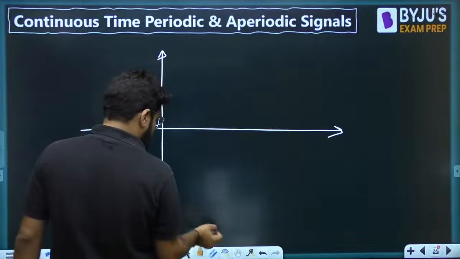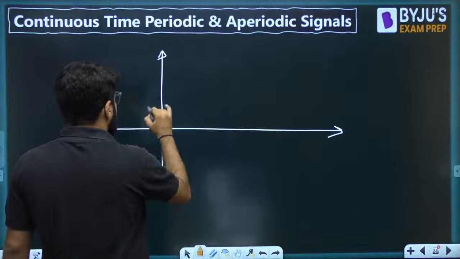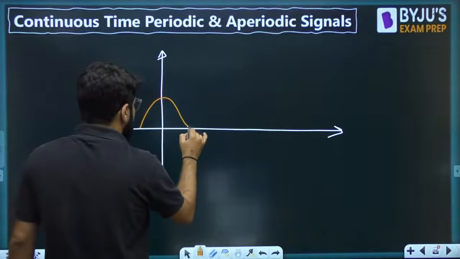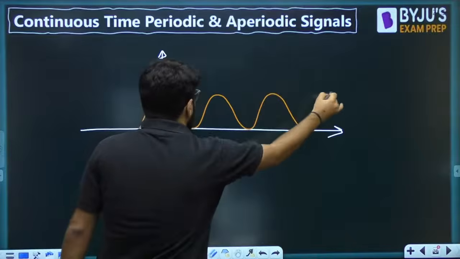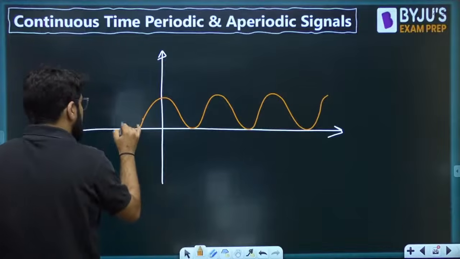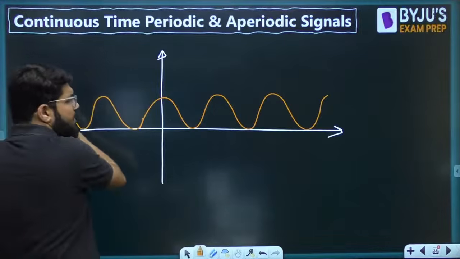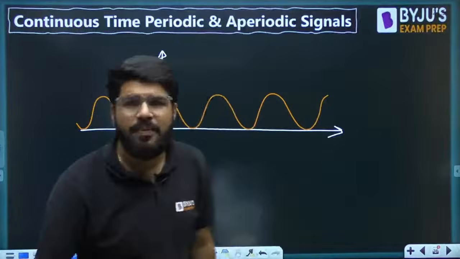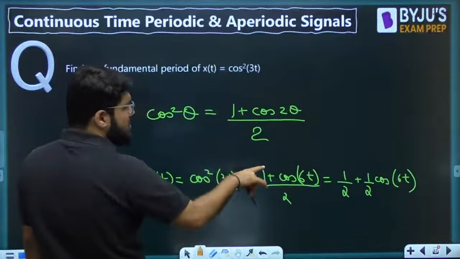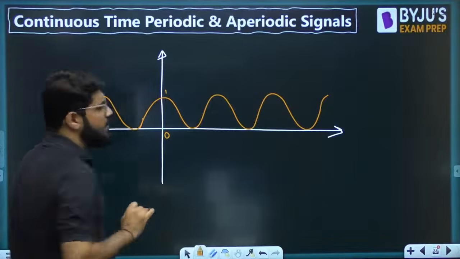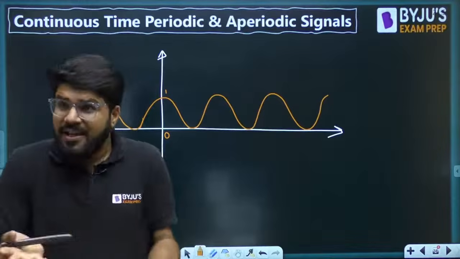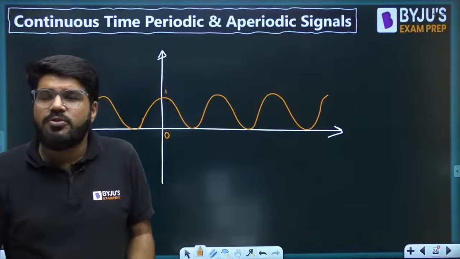Oh, what happened? I don't know why it got erased. It is going to be something like this. This is going to be something of this kind. Clear, everybody? Okay, then divide by 2, magnitude no problem. The magnitude was, this was 0 and this was 2. 2 divided by 2, this is going to be 1. But eventually it is periodic, na? Eventually it is periodic.